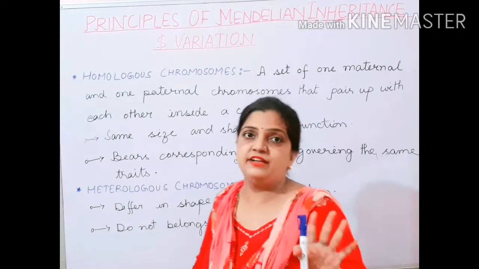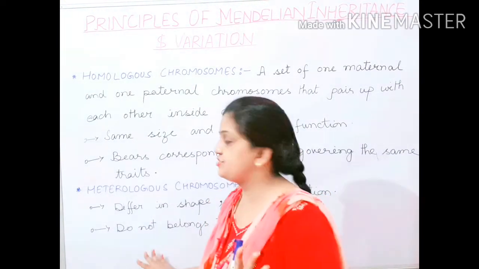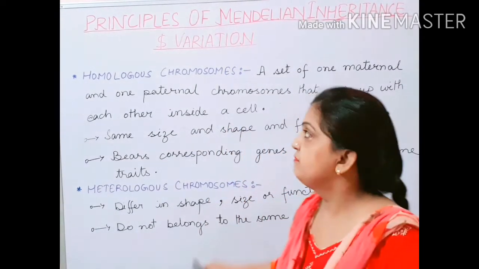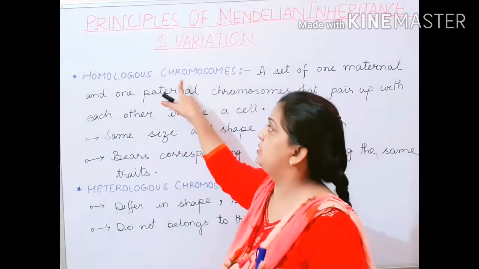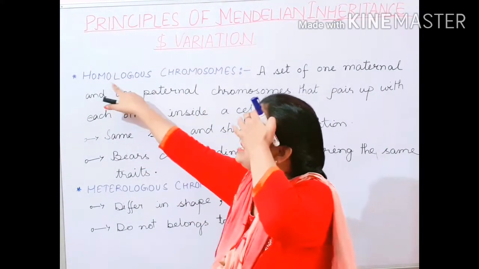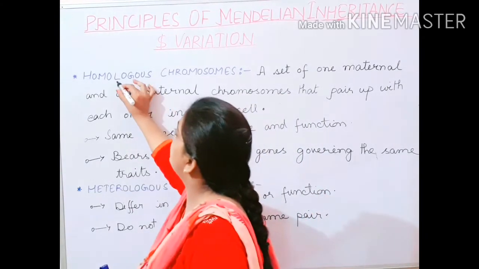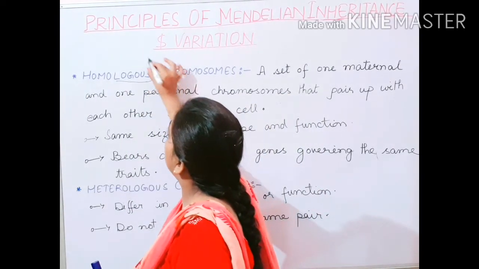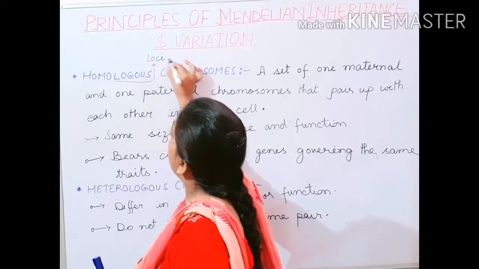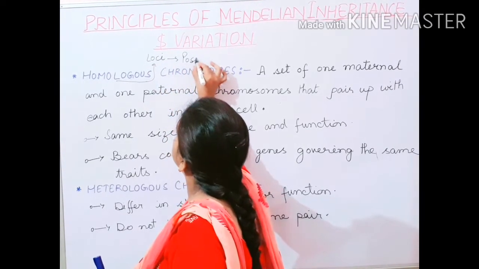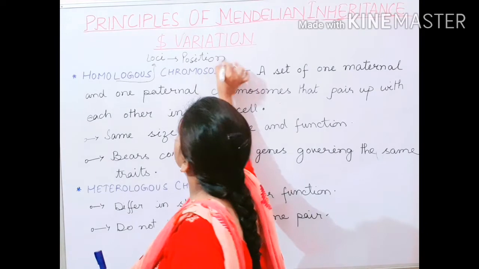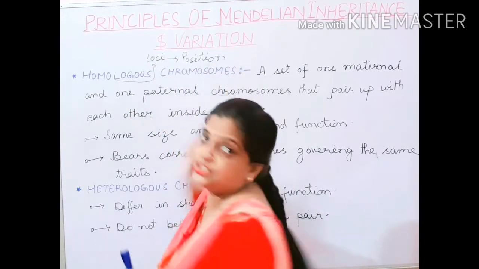I have explained what is homologous chromosome. The definition is left. I will be explaining it here. So children, homologous, now I think it is clear. Homo means same and logos means position. Always remember, children, this word has been taken from loci, and loci means position. It means homologous means same position.